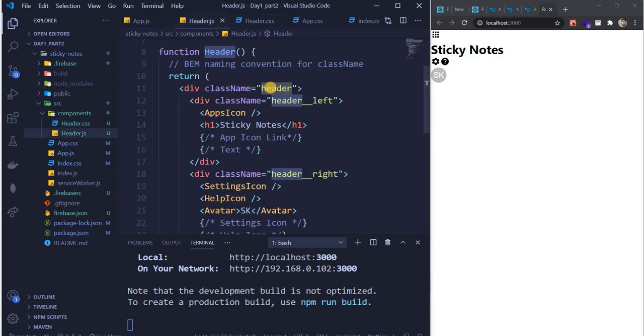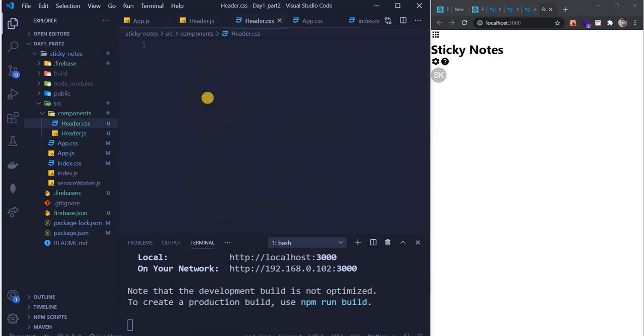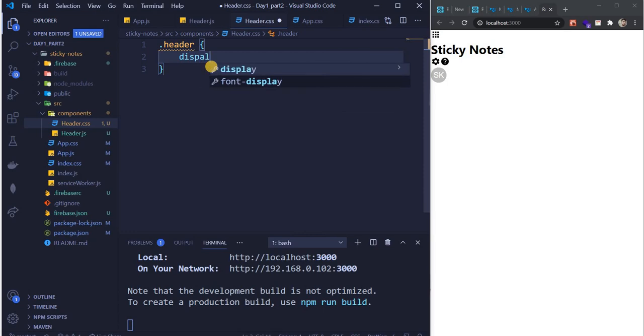We created a class name right over here, className header. So let's just style this. So go to header.css and over here write .header. This is how we call a class element. And just write this: display: flex. Okay. Come till this point. When I save, something will happen.